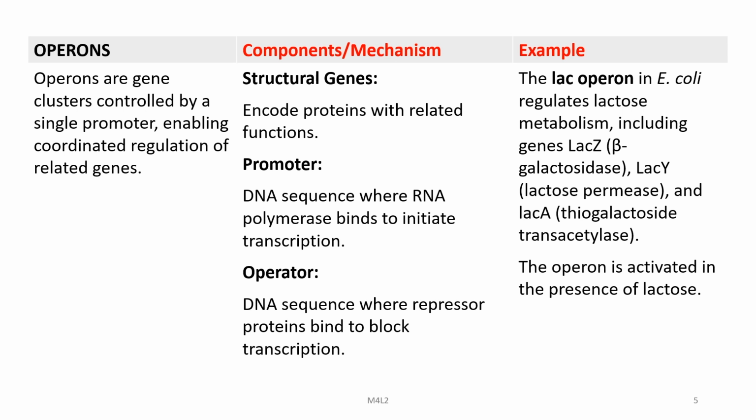If you look into operons, these are gene clusters controlled by a single promoter, enabling coordinated regulation of genes, and they are basically structural genes. They encode proteins with related functions. So, in one go it will express all the proteins that are required in that particular process, for adapting to that environmental condition. The promoter is the DNA sequence where RNA polymerase binds to initiate transcription, which we have discussed at length in the earlier lecture.